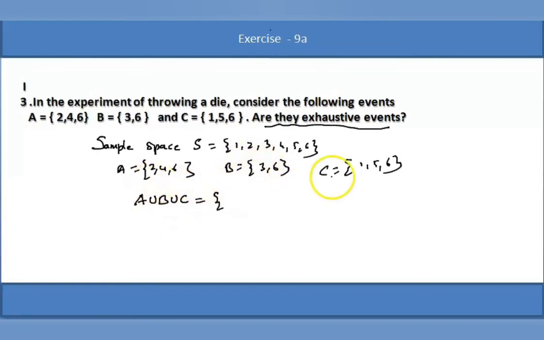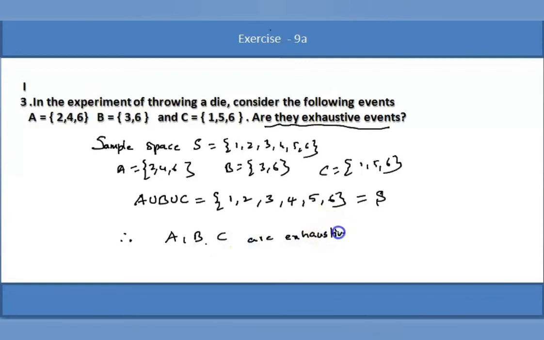So the union of these three sets: 1 is there in C, 2 in A, 3 in B, 4 in A, 5 in C, 6 in all. Therefore, it is nothing but the sample space S. A union B union C is equal to S. Therefore, given events A, B, C are exhaustive events.